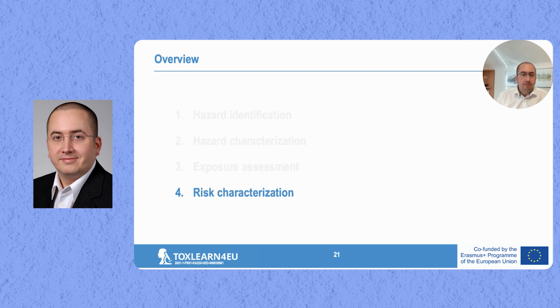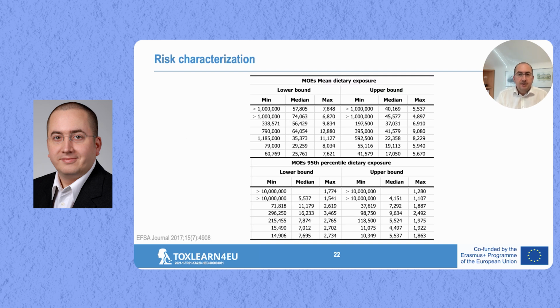In the last part, we come to the risk characterization. So basically all the information from the first part on the hazard side and also on the exposure side is summed up and brought together. And as you have probably found out yourself already, usually what is done with genotoxic carcinogens is that the BMDL10 value that is usually derived is compared to the exposure.